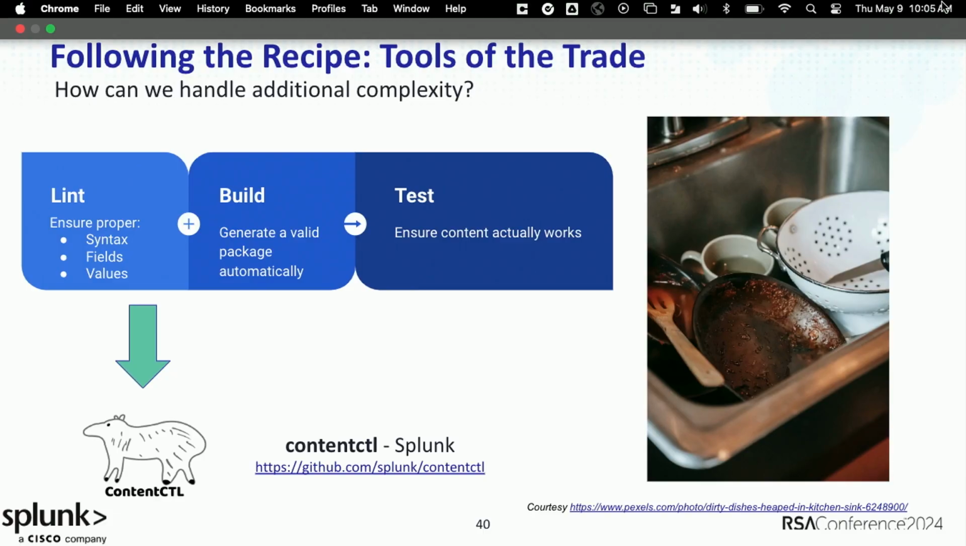And specifically, the tool that we use to do this is another open source tool called ContentCTL. We're really proud that we just released version 4.0 3 days ago, so I encourage everyone to take a moment and check out that tool and the documentation for that tool when you have a chance.